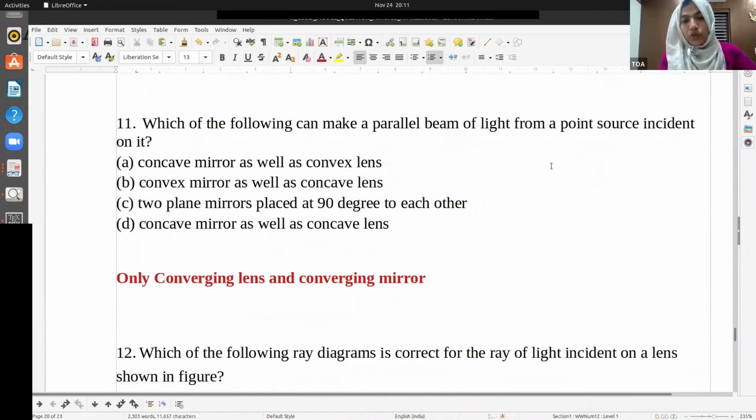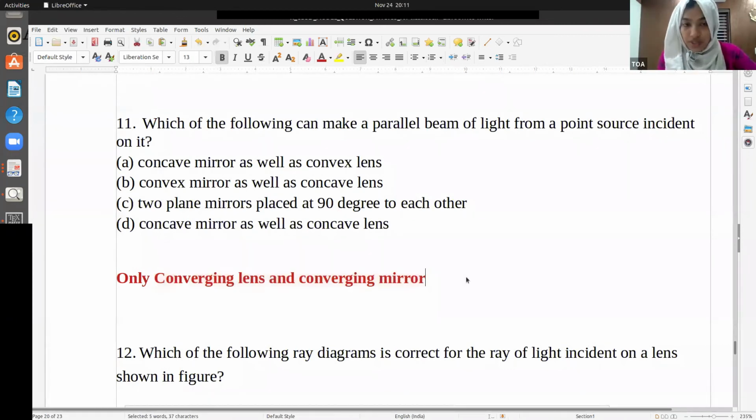Okay. So in this case, you just remember this. Converging lens and converging mirror can create a parallel beam from a point source. So what is a converging lens? Is it a concave lens or a convex lens? Convex. And what is a converging mirror? Concave. So the answer is concave mirror as well as convex lens.